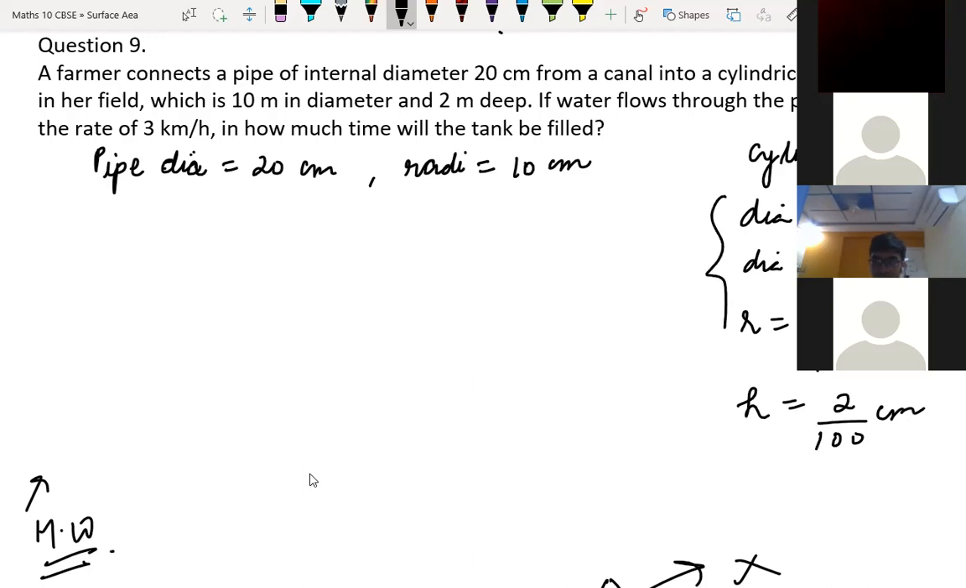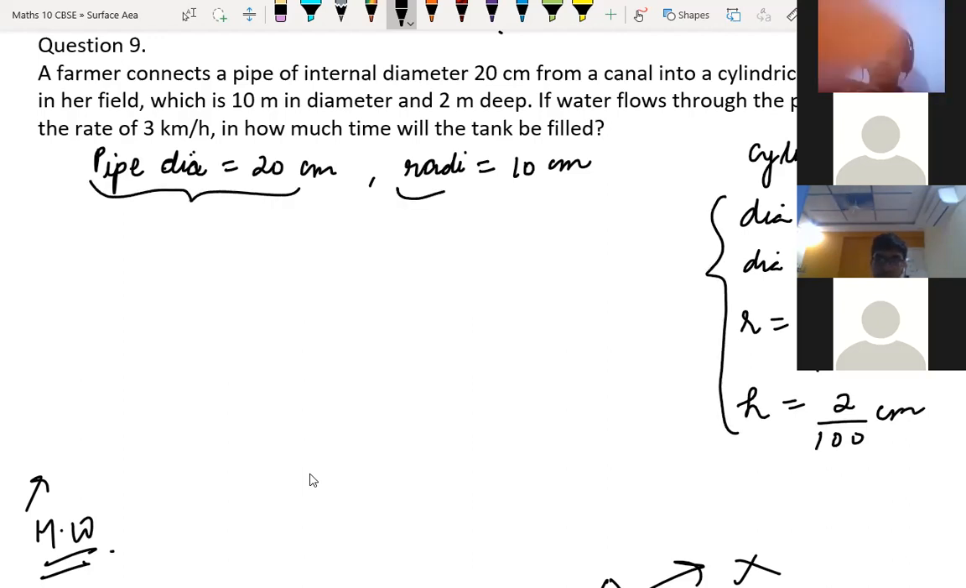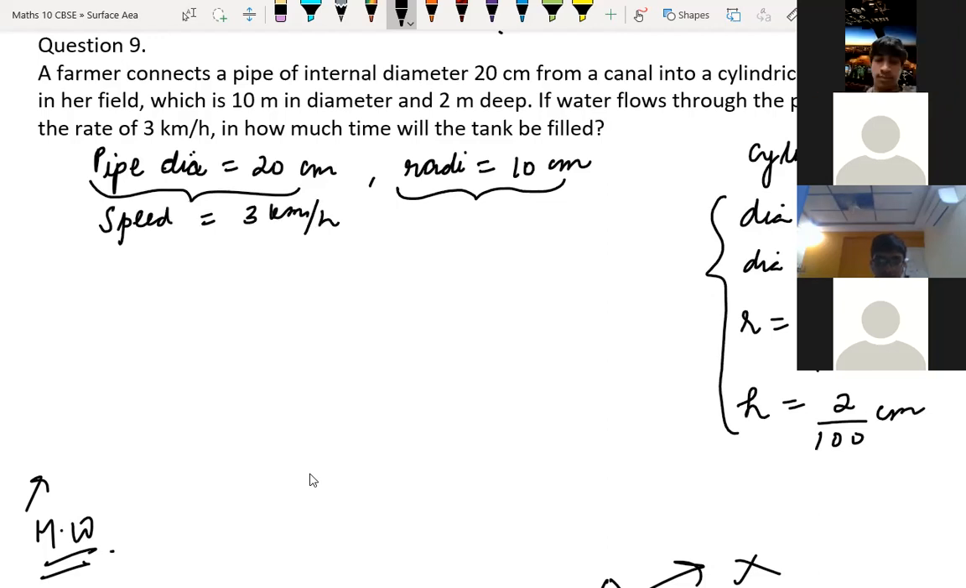So this is the cylindrical part and this is the pipe one. If the water flows through the pipe at the rate of 3 kilometer per hour, the speed over here is 3 kilometer per hour. How much time will it take? How much time will the tank be filled? How to find, Samar? This question, how to find?